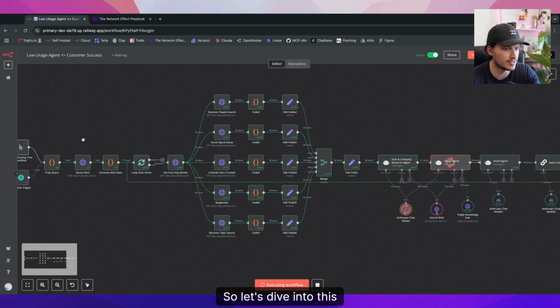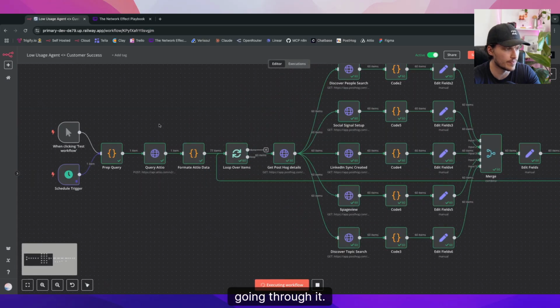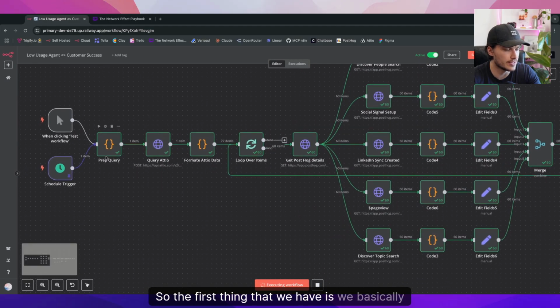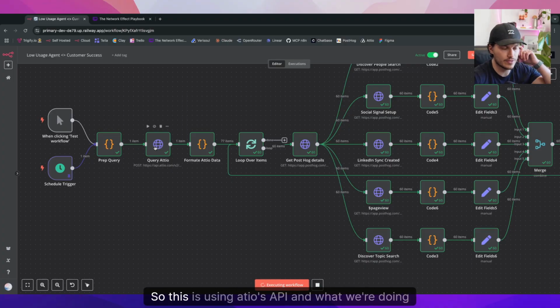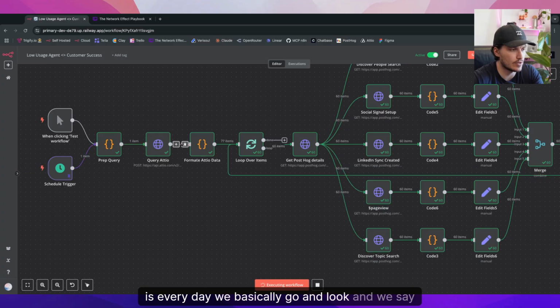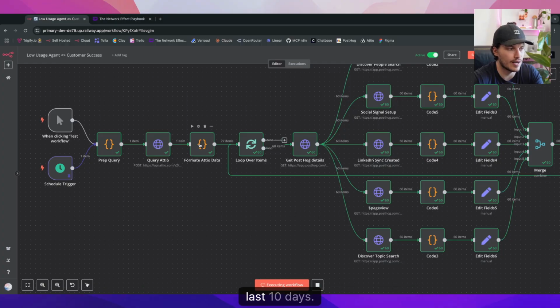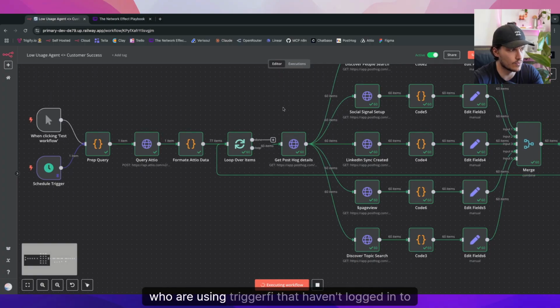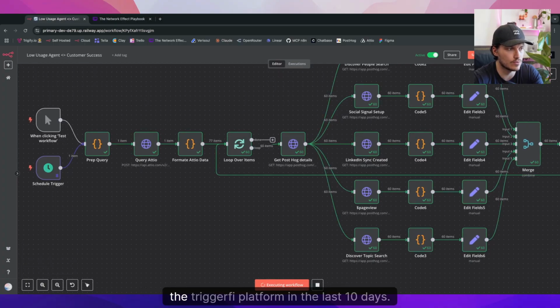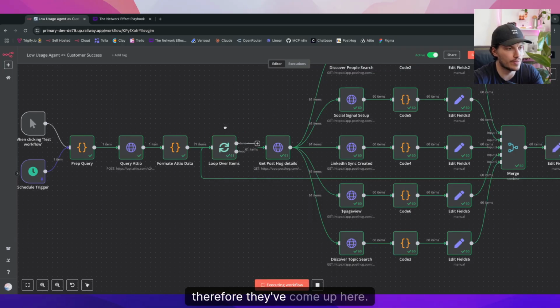So let's dive into this system, going through it. The first thing is we query Attio, using Attio's API. Every day we go and say, hey, find me any users that haven't logged in the last 10 days. In this instance, there are 77 users using Triggerfy that haven't logged in to the platform in the last 10 days. That basically means they haven't triggered what we call a page view event, and therefore they've come up here.